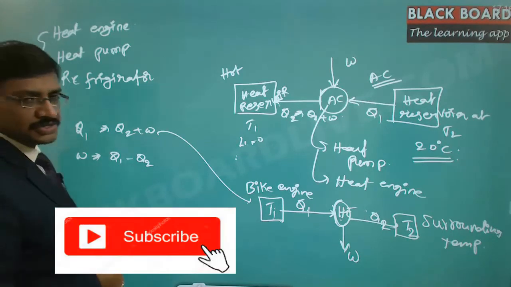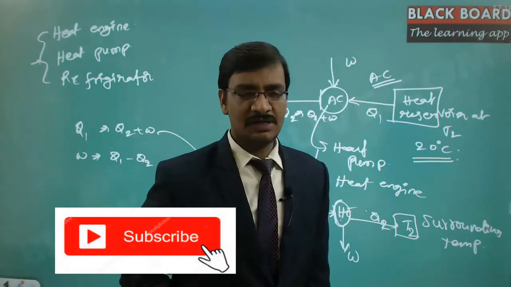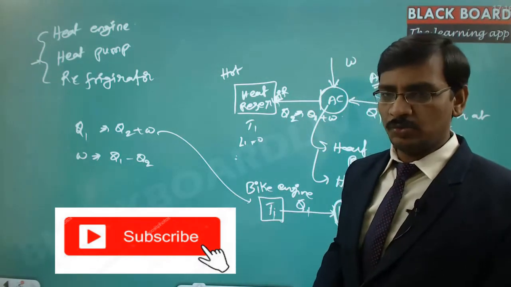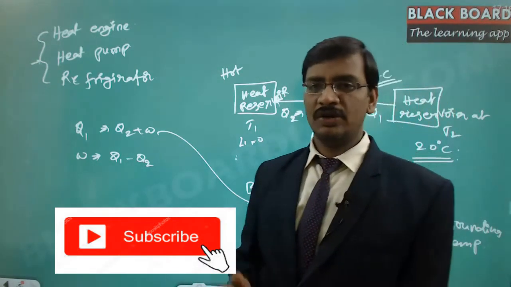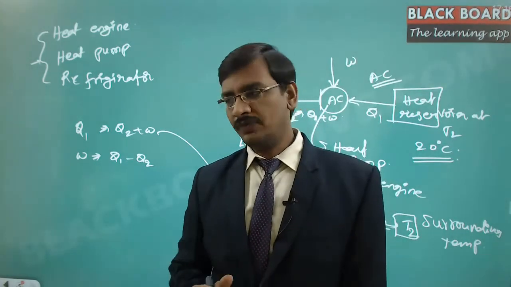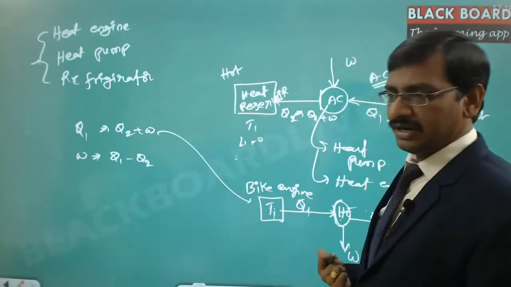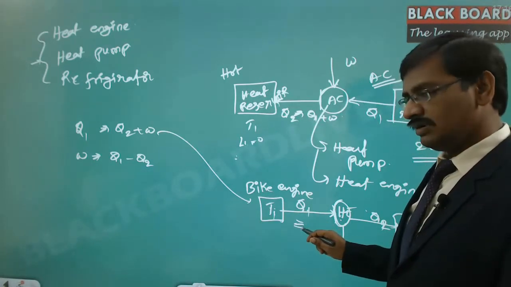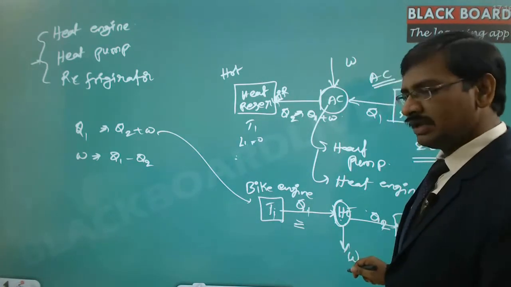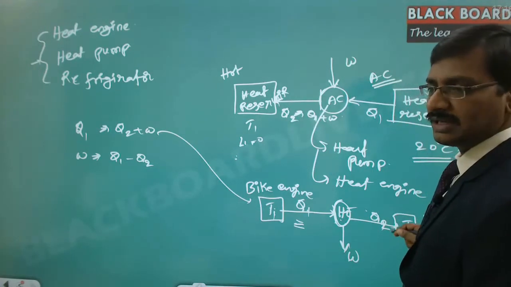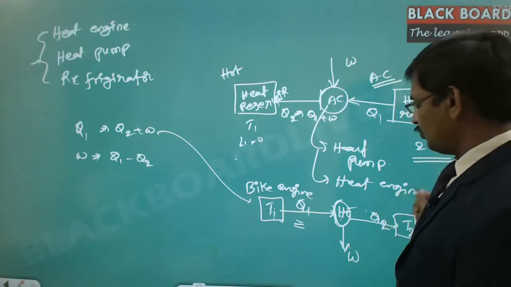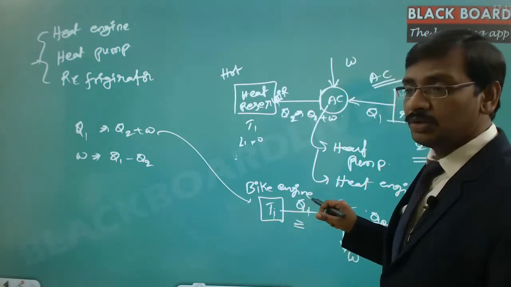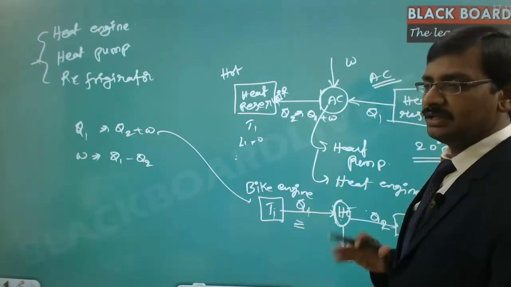And then efficiency is always about how much profit we are getting. Suppose if you spend 100 rupees, then how much extra are you getting? That is your profit, right? Even here, I have supplied a heat of Q1, then how much work am I taking? Because this is no way useful for me, this is completely waste. So after removing this waste, how much am I getting? That means how much energy I am able to use effectively. That is nothing but the efficiency.